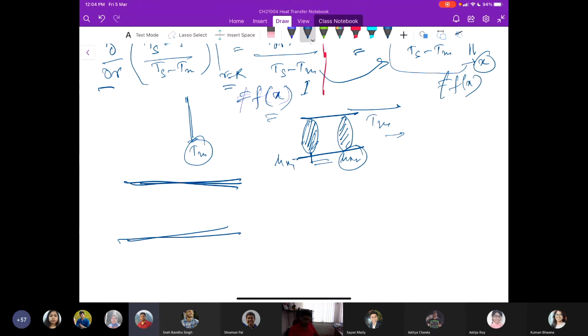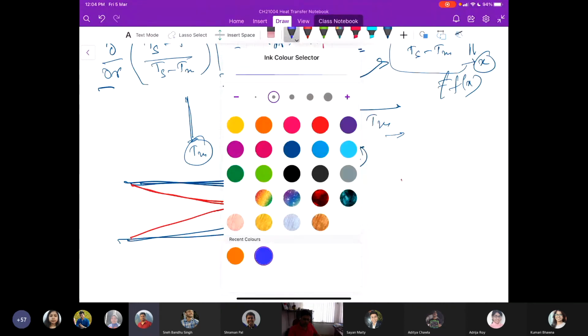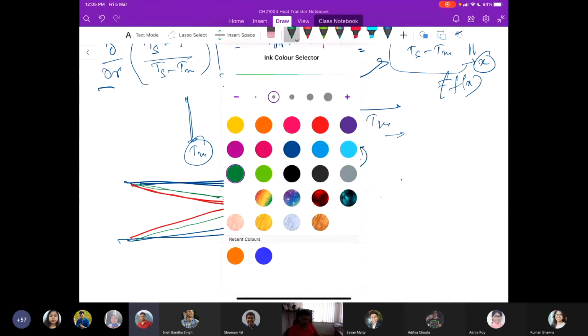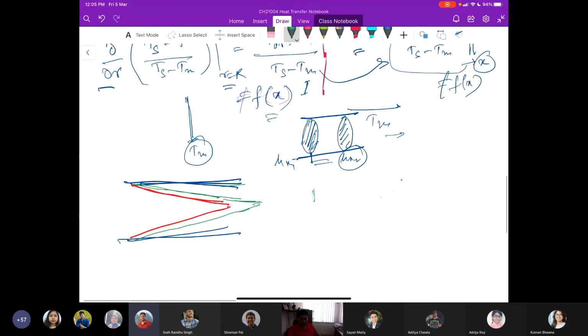So for example, if I say that this is my thermal boundary layer, and someone says that I also have the velocity boundary layer, whether that would be reached faster or later than the thermal boundary layer. How do we understand that? There again, we apply the same understanding of the Prandtl number.